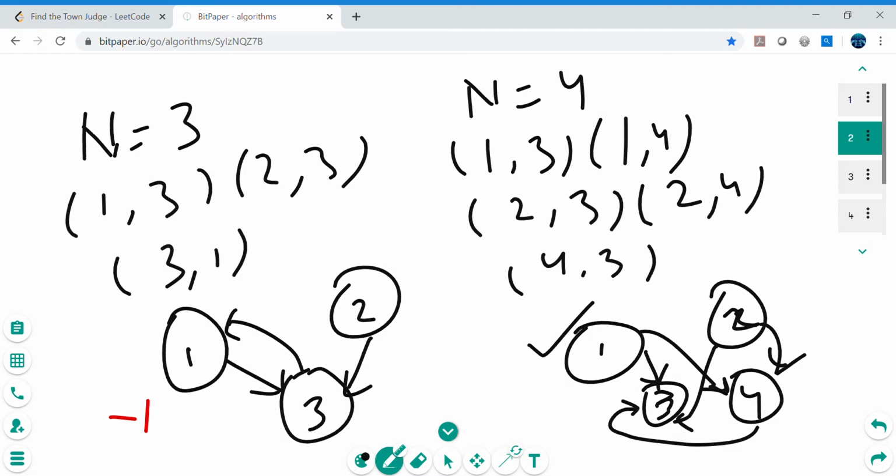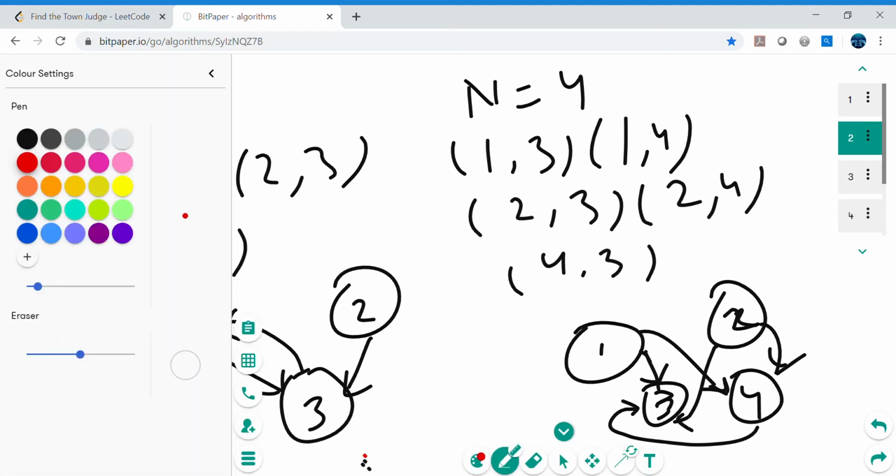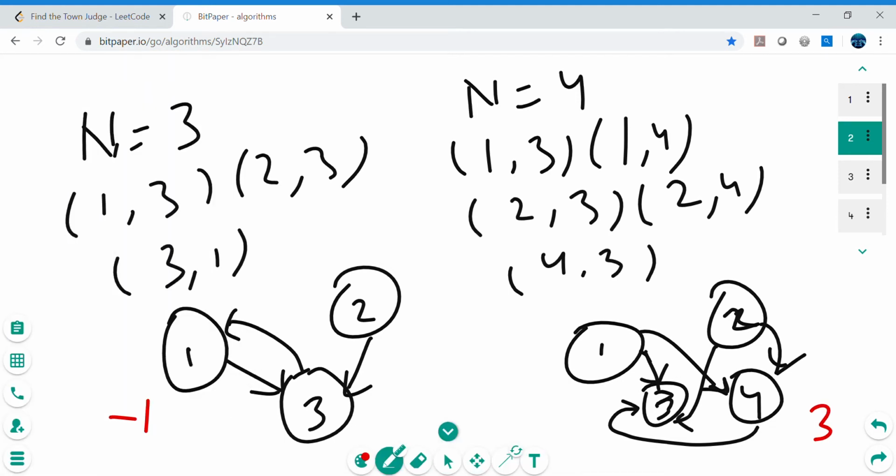For 1, there is no incoming arrow, because there is no other person that is trusting 1, right? Incoming arrow means someone is trusting that person, and if that person is trusting another person, then the outgoing arrow will be going from that person. So that's the indication of the arrows. That's what we are trying to understand from these diagrams. So in this case, what will be the output? The output will be 3.